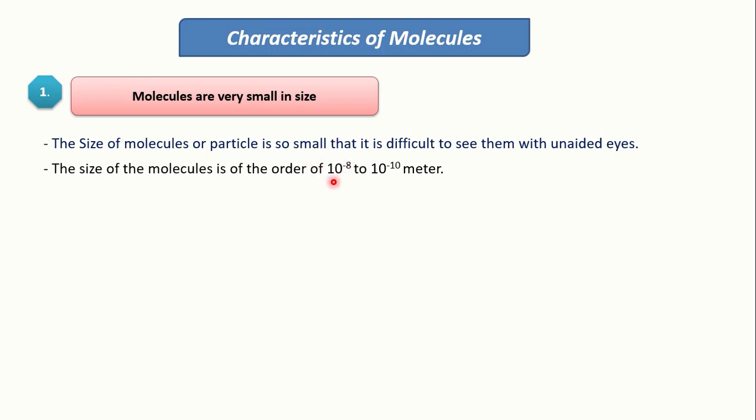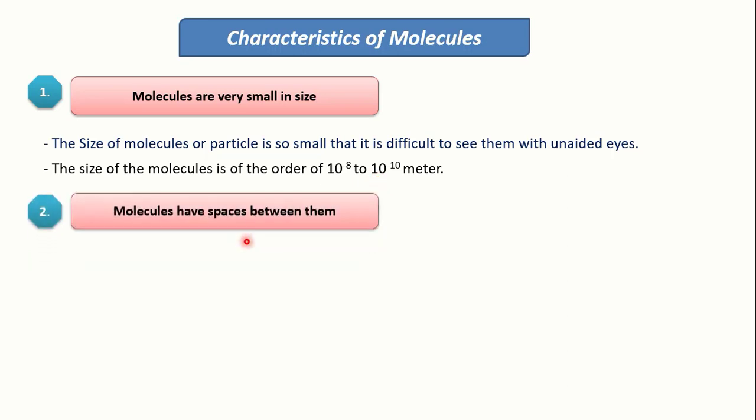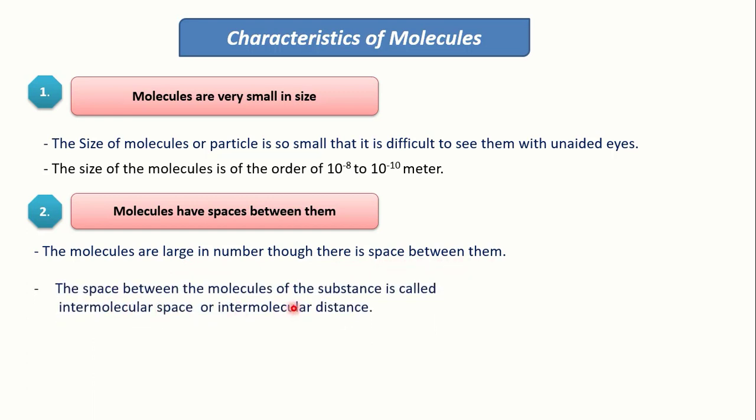So with the help of this value we can say that the size of the molecule is very small, because it is 10 raised to power minus 8. Next characteristic of molecules is that molecules have spaces between them. It is also called intermolecular distance. The molecules are large in number, though there is space between them. The space between the molecules of a substance is called intermolecular space or intermolecular distance.